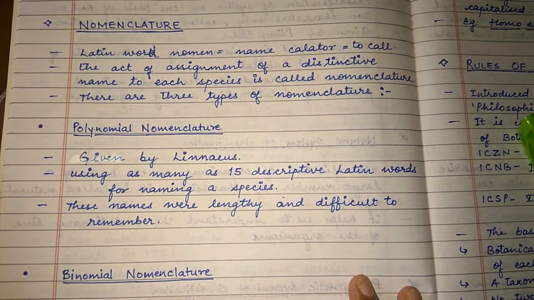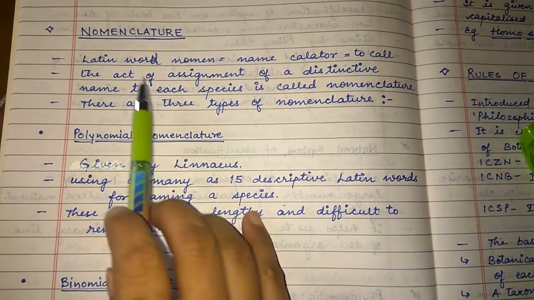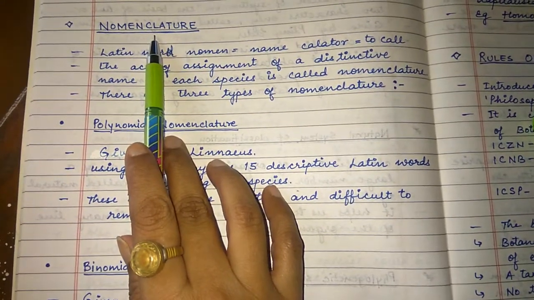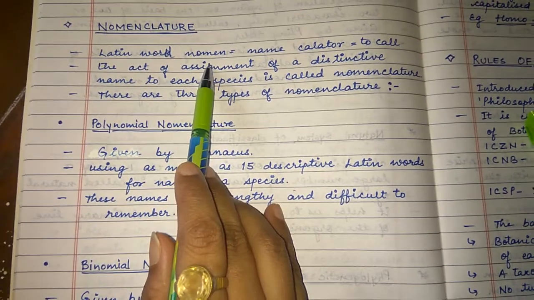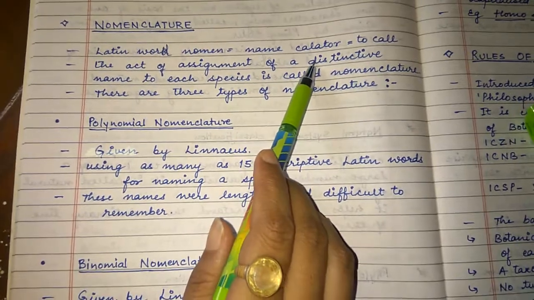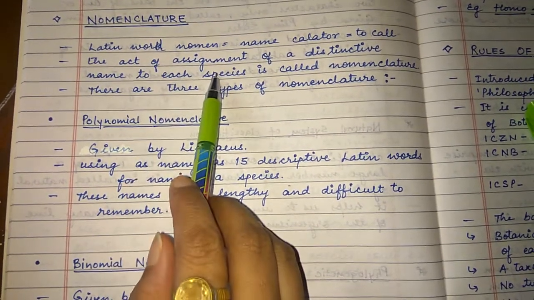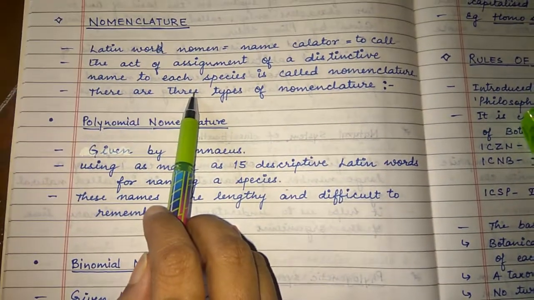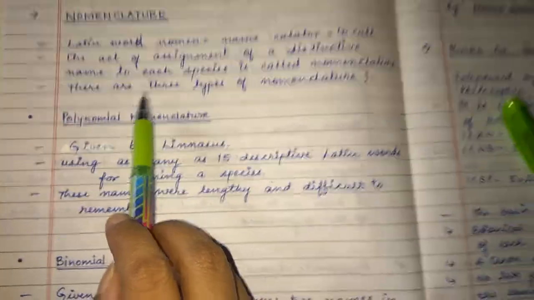Student, in the last video you have studied classification. Today we will start with nomenclature. The term nomenclature was derived from the Latin words nomen, meaning name, and calator, meaning to call. It is the act of assigning a distinctive name to each species. There are three types.